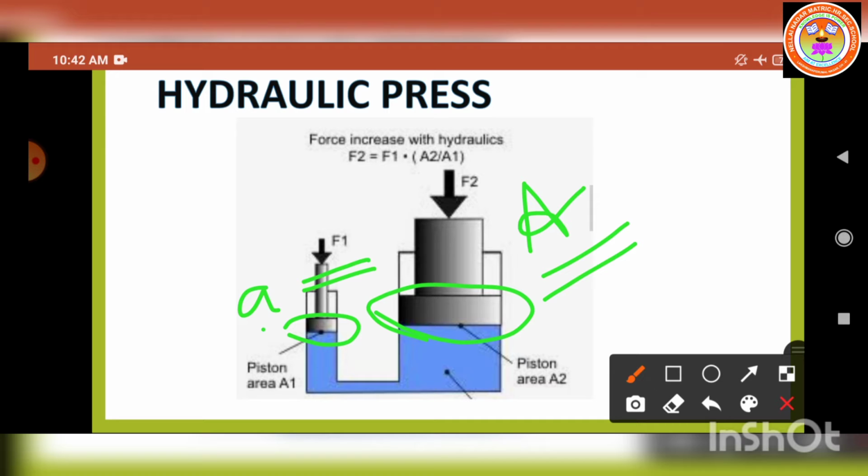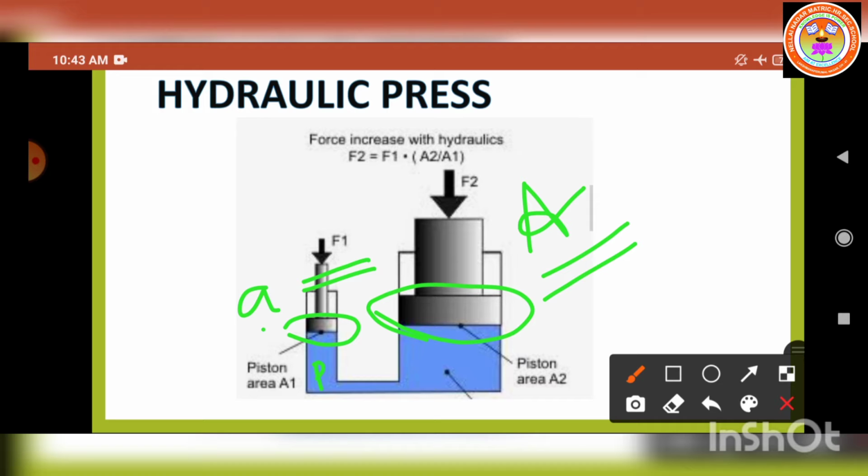The pressure P produced by the small piston is transmitted equally to the larger piston, and a force F2 acts on A, which is much larger than F1. So what happens here? The force F1 is applied with the help of the piston. Now it produces pressure.